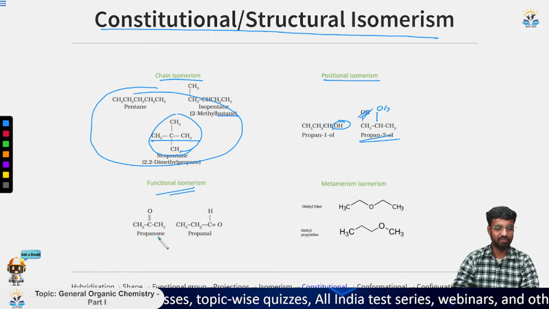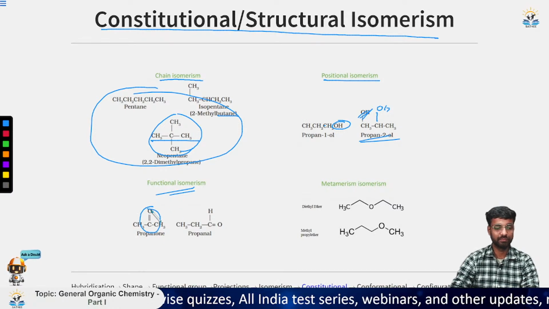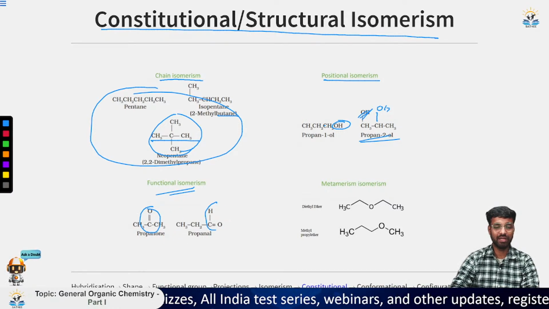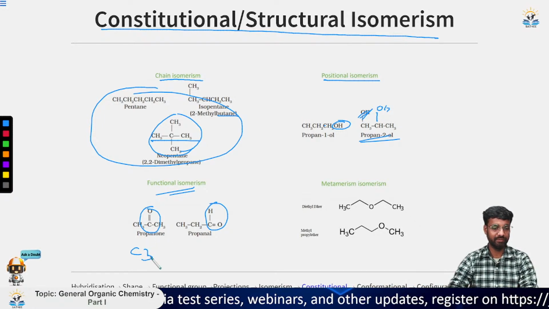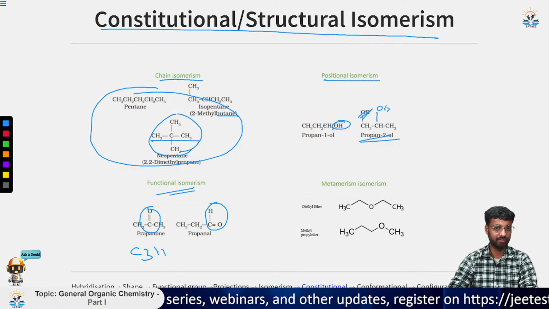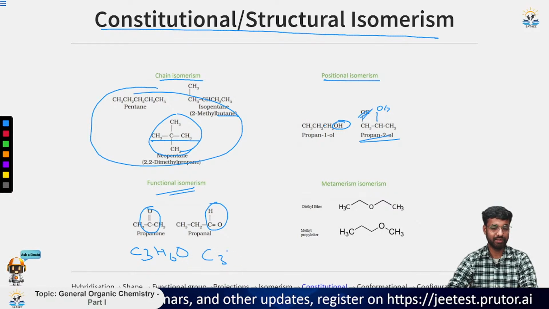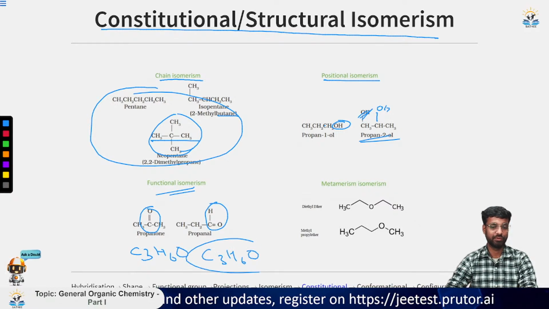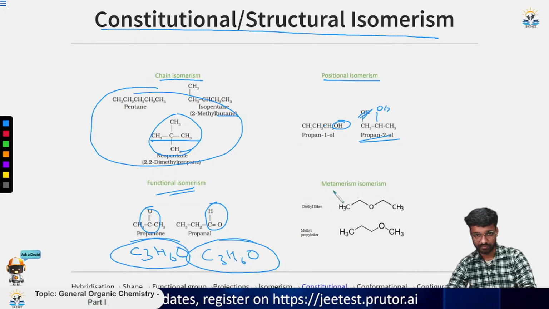In functional isomers, we are changing the functional group. So this is the ketone and this is the aldehyde. If you look at the formula, it is the same: it is C3H6O and it is also C3H6O. The only difference is that they have different functional groups.